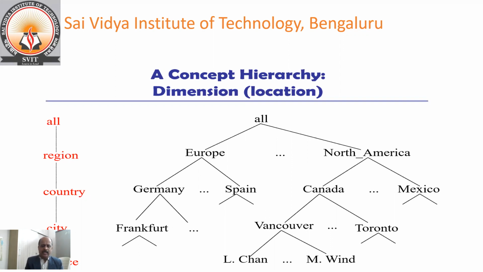In the concept hierarchy, the analysis is made very easy. The attributes are arranged in hierarchical order, and if they are arranged in hierarchical order, analysis will be very easy.